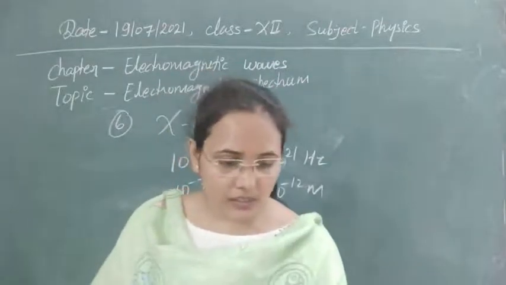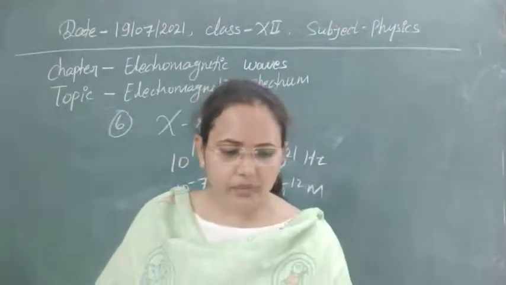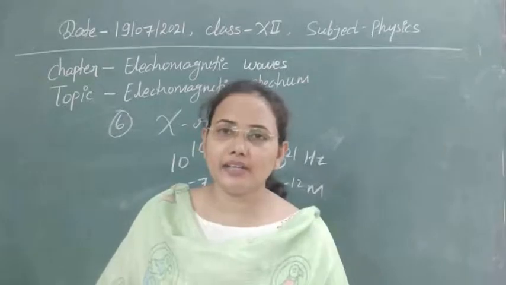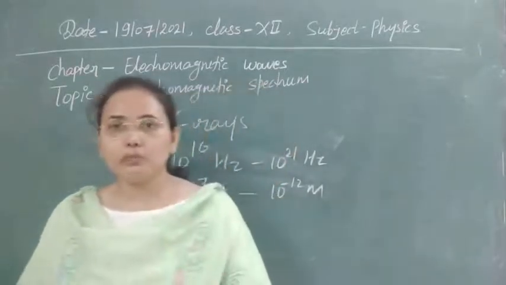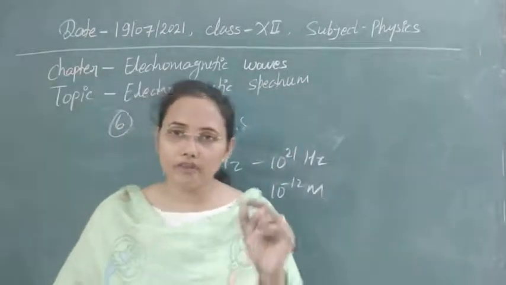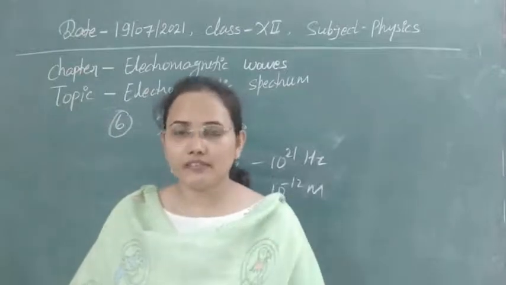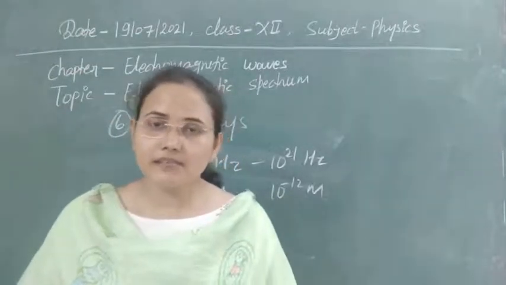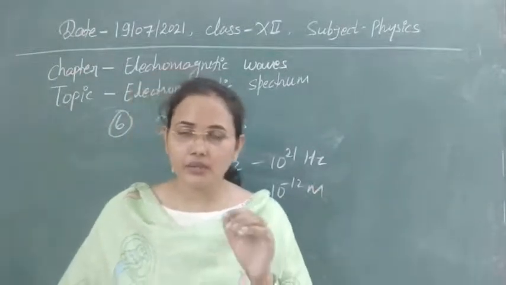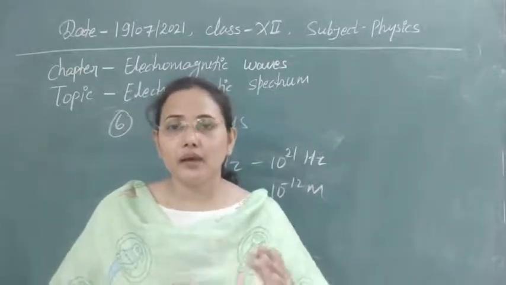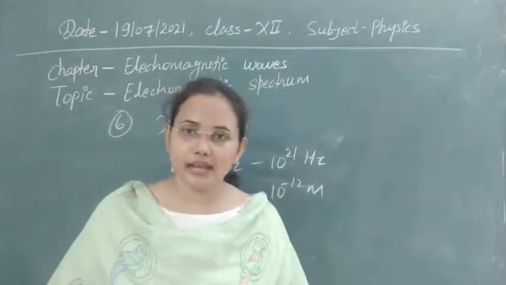Where we are using X-rays: next, in scientific research, and also in one most important field, solid state physics. In solid state physics we study one form of solid, the crystalline solid.